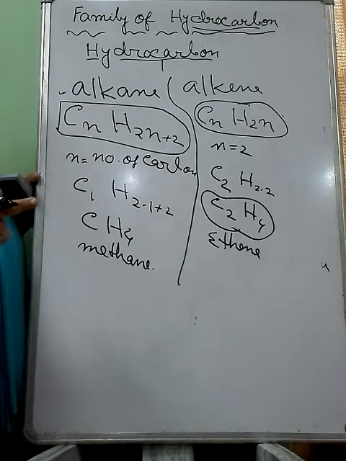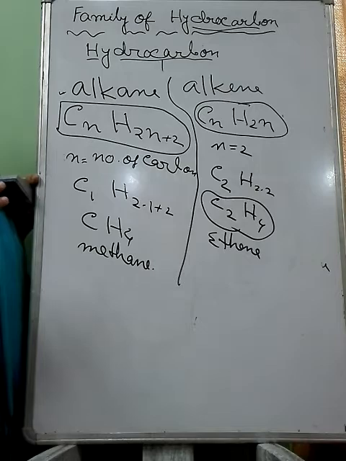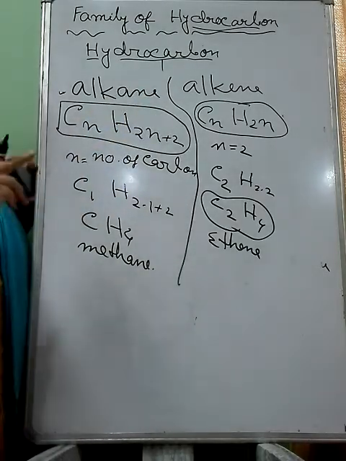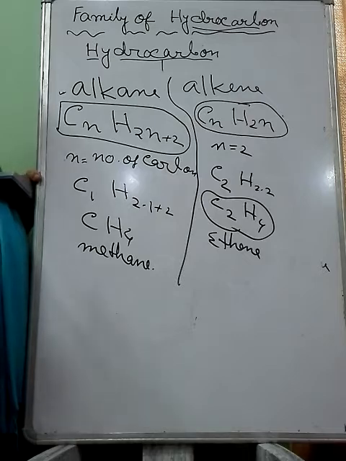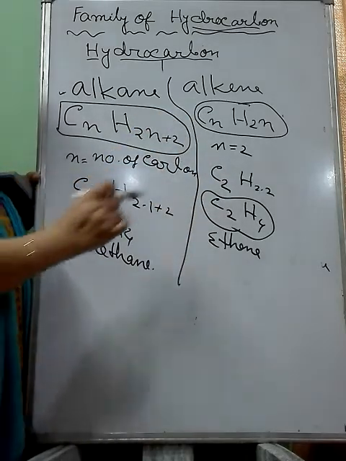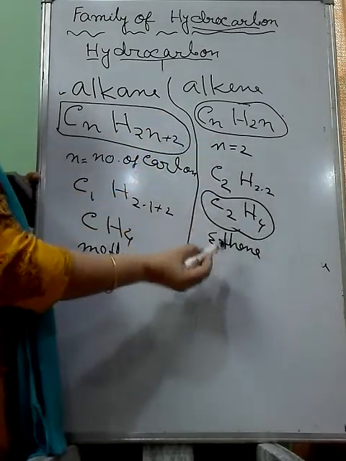So for a double bond, at least 2 carbon atoms are required to show the double bond between the 2 carbon atoms. If only 1 carbon atom is there in alkene, then how will you show the bonding? Alkene means double bond is there in between the 2 carbon atoms. So minimum 2 carbons should be there in the alkene family. The first member starts with n equal to 2, so it is ethene.